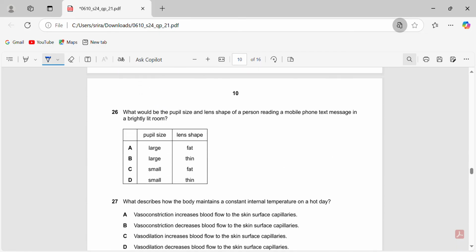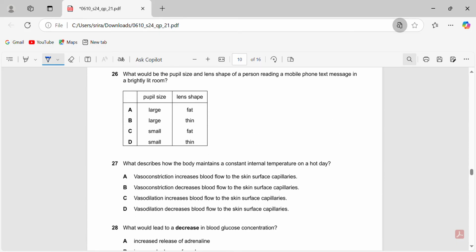Then 26. What would be the pupil size and lens shape of a person reading a mobile phone text message in a brightly lit room? So brightly lit, so it's not dark. Your pupils will be small because you are trying to let less light in, because it's already well lit. You're not trying to make sense of your surroundings by letting more light in, so it has to be small. Straight away A and B are wrong.